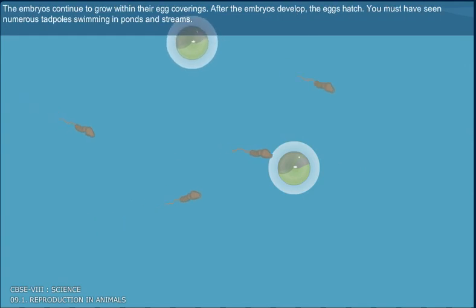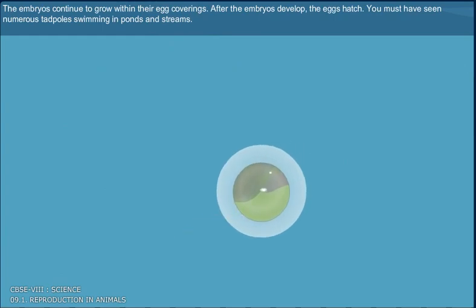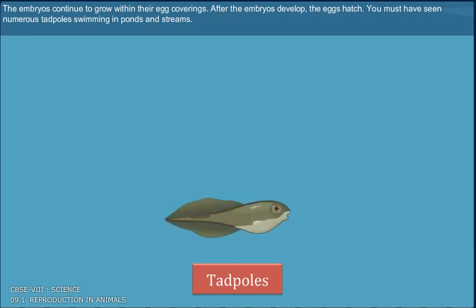The embryos continue to grow within their egg coverings. After the embryos develop, the eggs hatch. You must have seen numerous tadpoles swimming in ponds and streams.